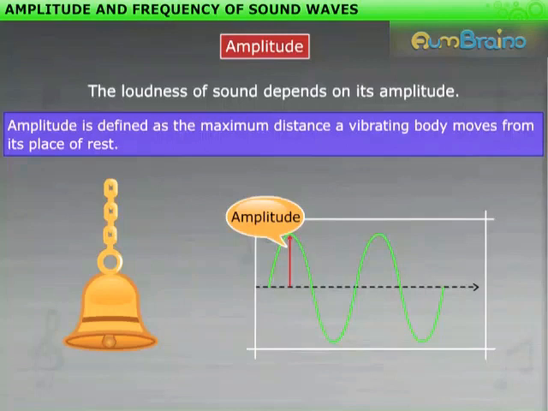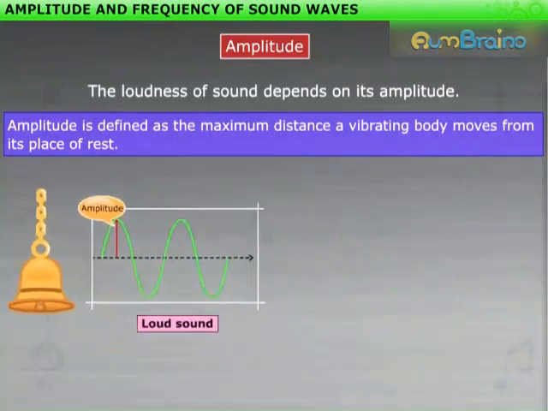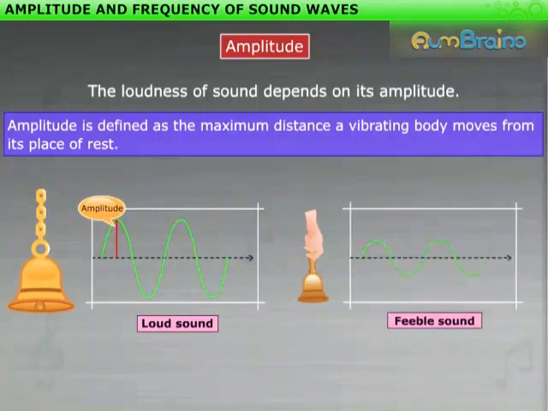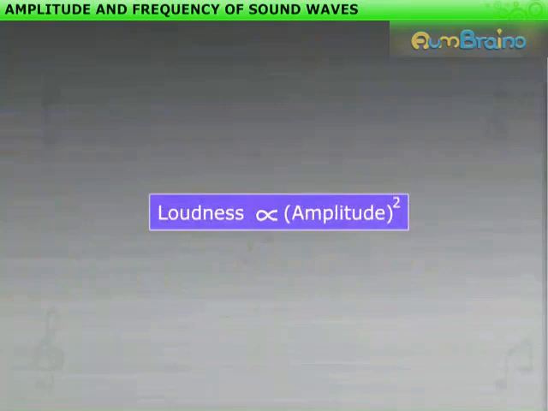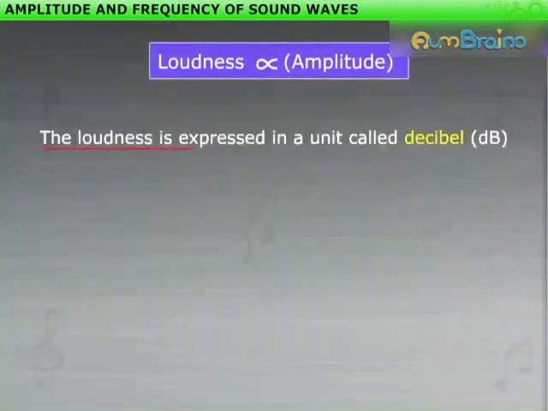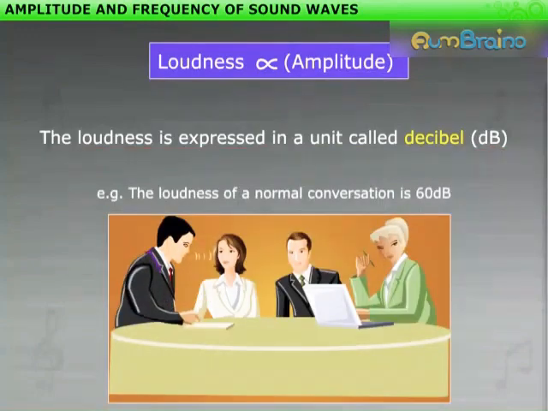When the amplitude of vibration is large, the sound produced is loud. When the amplitude of vibration is small, the sound produced is feeble. Loudness of sound is proportional to the square of the amplitude of the vibration producing the sound. The loudness is expressed in a unit called decibel, the symbol of which is dB. For example, the loudness of a normal conversation is 60 decibels.